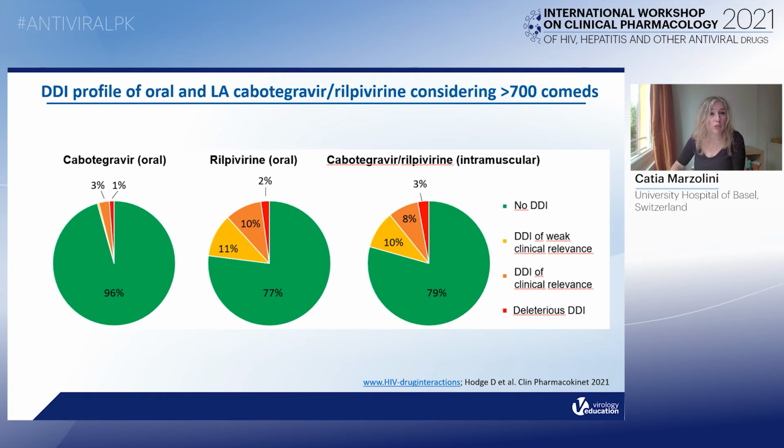Now, if we look at the drug-drug interaction profile of oral and long-acting cabotegravir and rilpivirine, when considering more than 700 comedications, you can see that rilpivirine has a higher potential for drug-drug interaction compared to cabotegravir, which can be explained by differences in their metabolic pathway, also due to the fact that rilpivirine at supratherapeutic dose has the potential to prolong the QT interval.